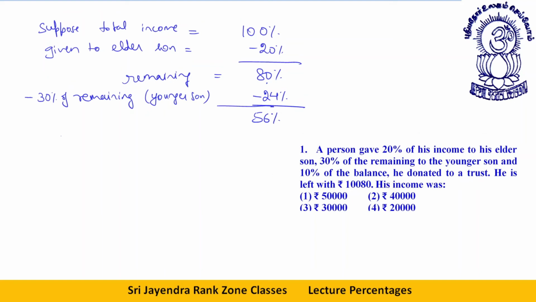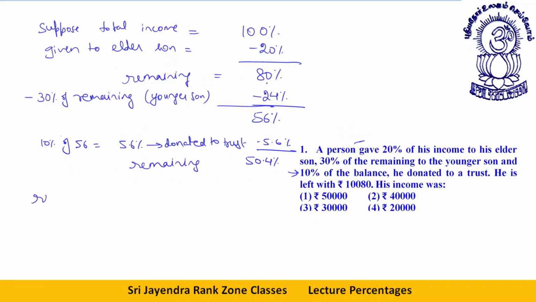Now, 10% of the balance he donated to a trust. This is 56. 10% of 56 means 5.6%. This is donated to the trust. So if you subtract 5.6% from 56, you get 50.4% remaining. So the remaining amount is 50.4% of salary.